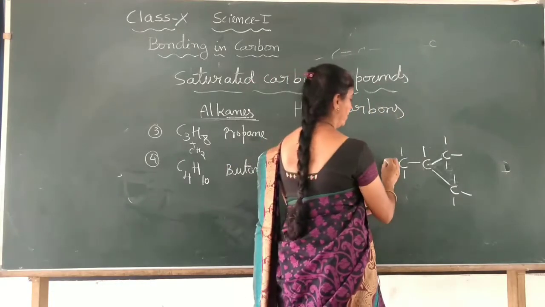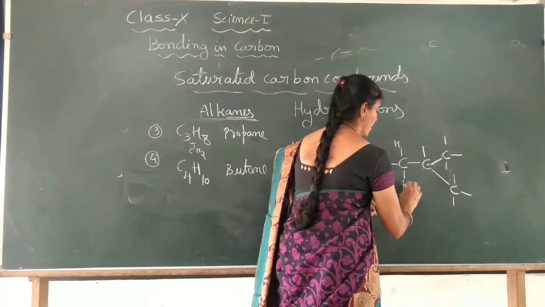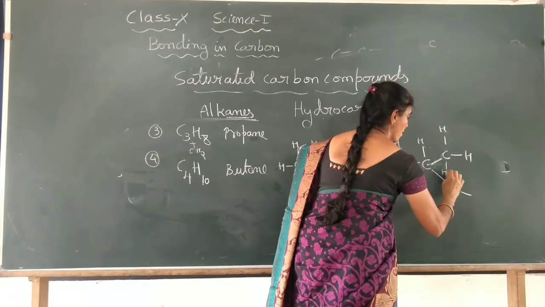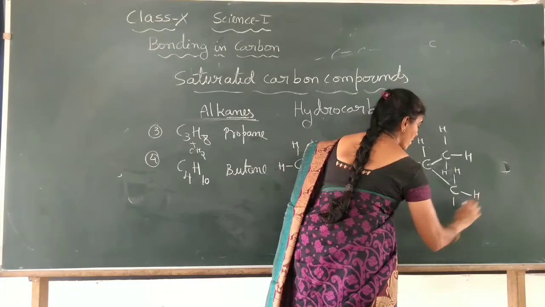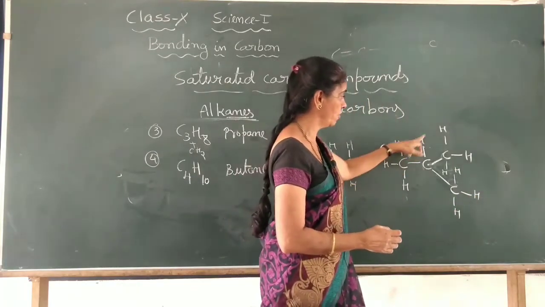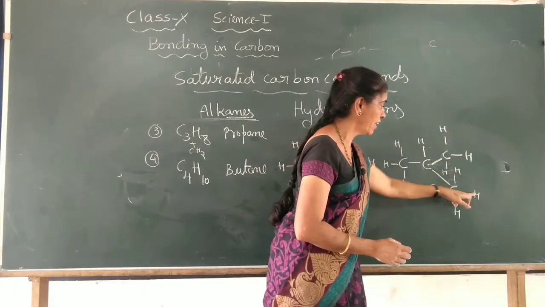Okay. Here it is all hydrogen. Total how much should you have? 10. 1, 2, 3, 4, 5, 6, 7, 8, 9, 10.